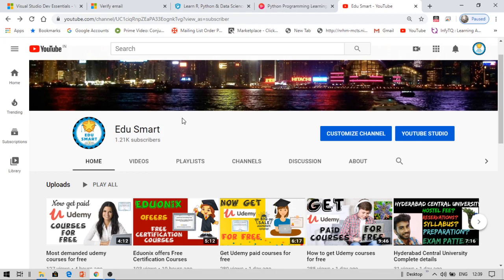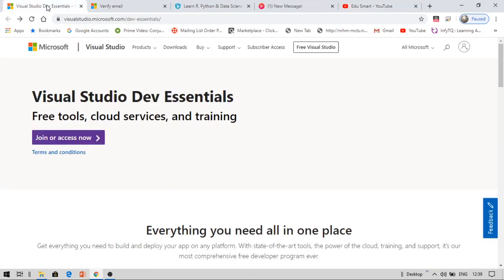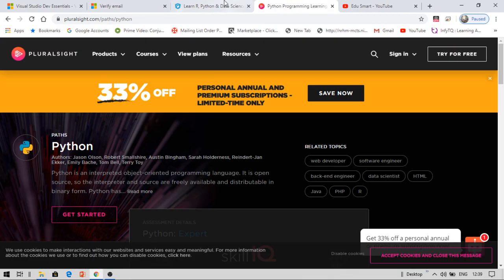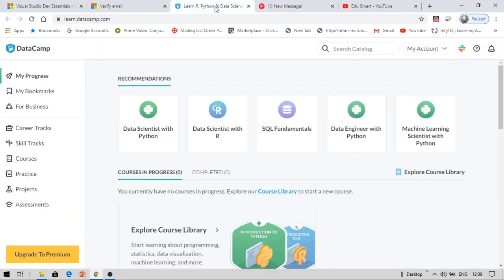Now let's get started on how you can get these premium certifications absolutely for free. Now let me show you what certifications you are going to get. So these certifications are from Datacamp, Pluralsight, etc. Now let me tell you something about Datacamp.